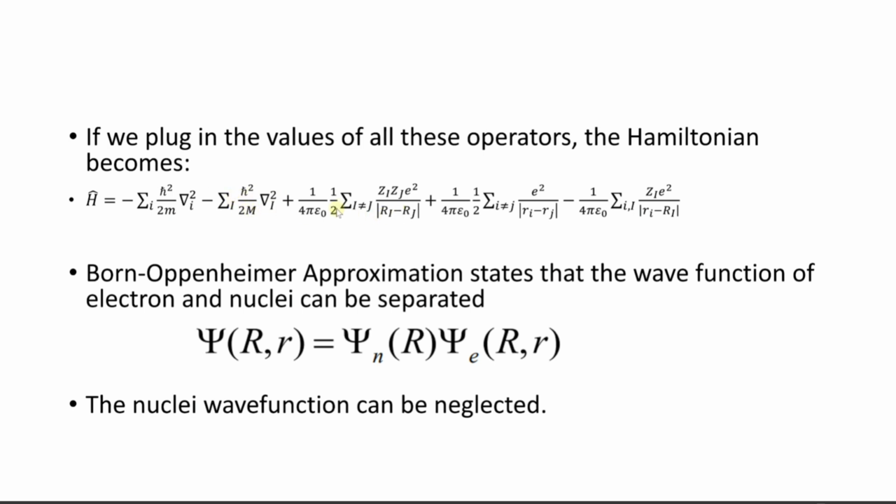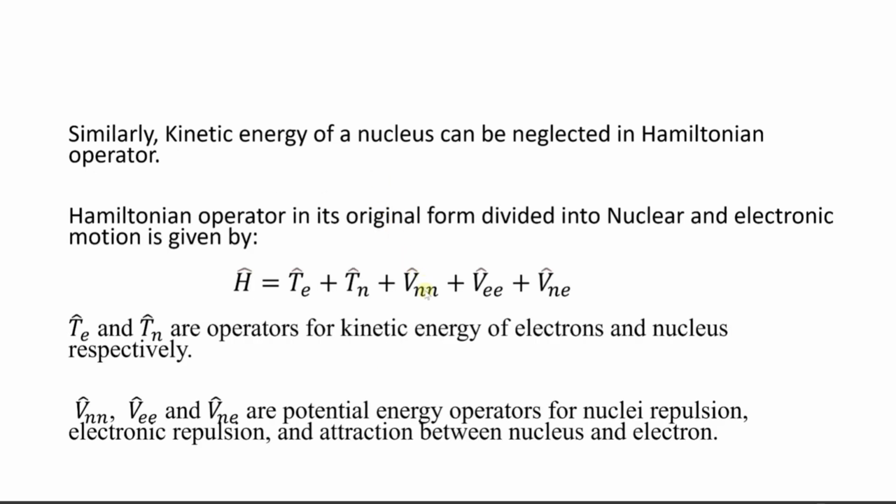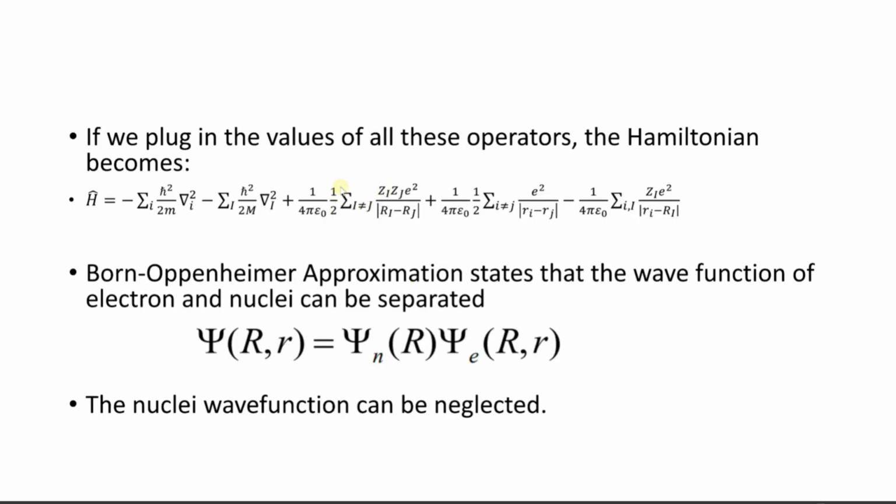Similarly, this is the potential energy operator for the repulsion between the two nuclei, the nucleus-nucleus repulsion, and it is given like this. Similarly, the potential energy operator for the repulsion between the electrons is given like this. And this term is the attraction, so as you know, for attraction we change the sign to negative. So for the attraction between the electron and the nucleus, the potential energy operator is given like this.